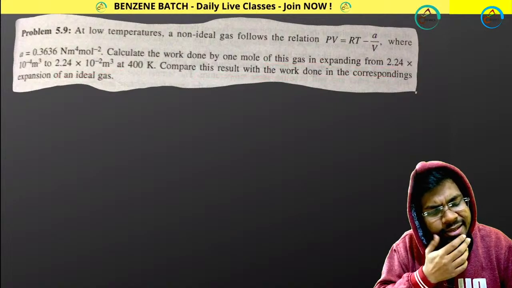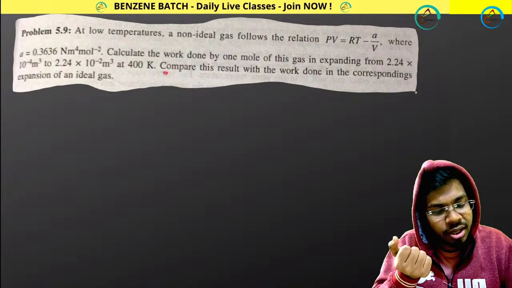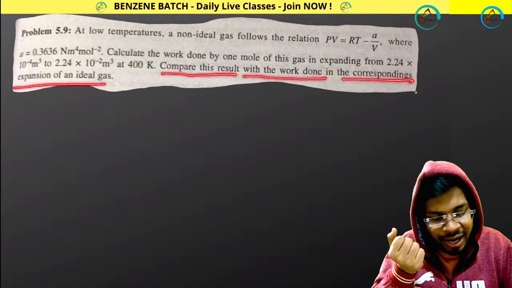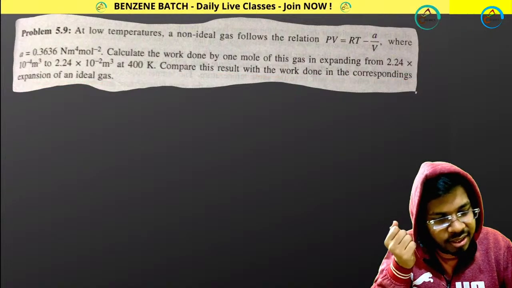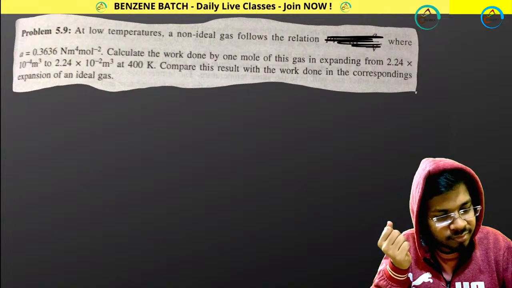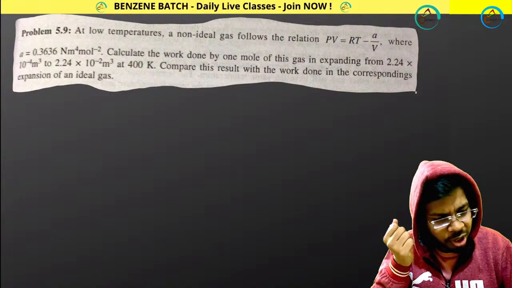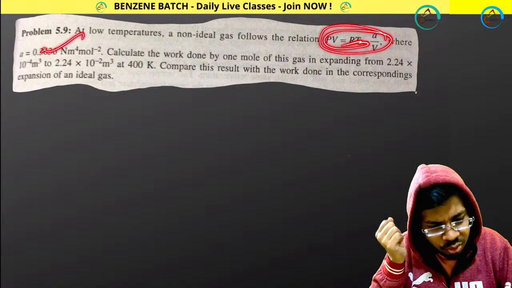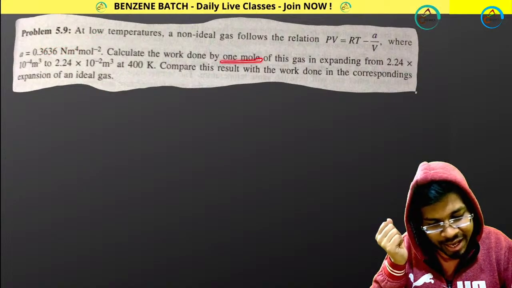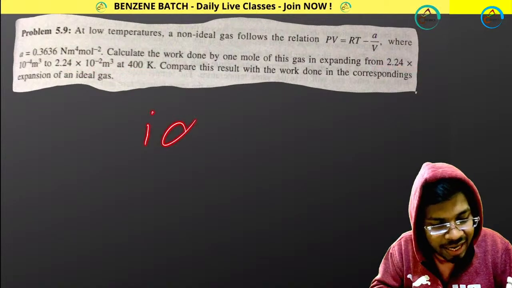Okay, first of all guys, listen. Whenever you are solving this question, first do this: compare this result with the work done in the corresponding expansion of ideal gas. So first consider this is your ideal gas, PV equals nRT. Forget about A and B values. Taking this value for 1 mole gas, V1 is this, V2 is this, temperature is this. So considering ideal gas, calculate work done first.